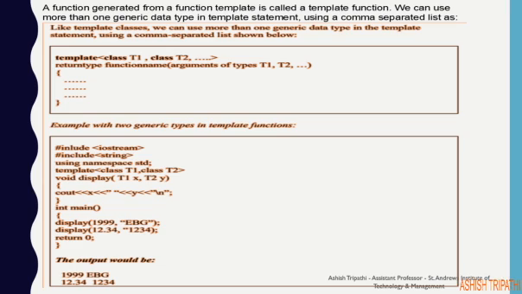From the main function I have passed the x value as the integer 1999 and the y value as the character data type, that is EBG. So it will display those. In the next display call I am passing a float value to the first one and a string value to the second one. So it is handling that also. It doesn't matter which data type I am passing to the display function. It is handling all types of data.